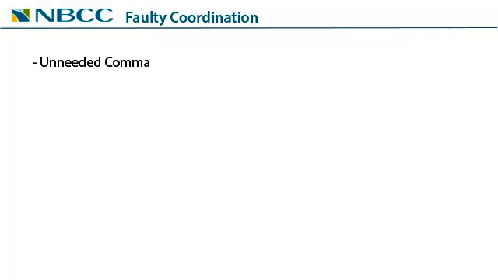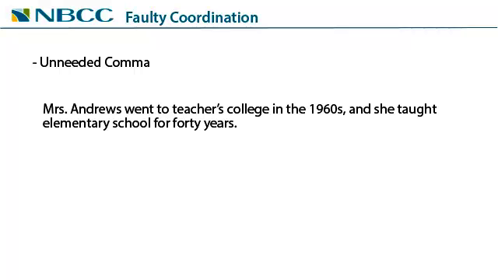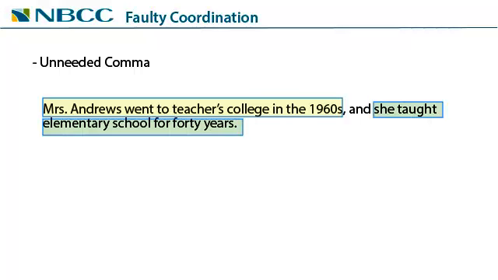Finally, faulty coordination can also involve a comma that isn't needed. And this is probably one of the most common mistakes for writers who are just starting to think about compound sentences. A compound sentence is made from 2 independent clauses, so there's a subject and a verb in each part. For example, "Mrs. Andrews went to Teachers College in the 1960s, and she taught elementary school for 40 years." You can see that this is 2 complete sentences joined by a comma and.